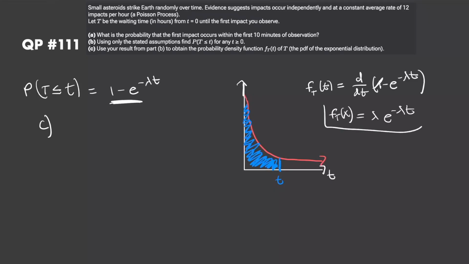So yeah, that's it. That's the PDF of the exponential distribution. It models the waiting time between events of a Poisson process. So this is an important one. You can see it wasn't too hard to derive once we knew the derivation of the Poisson from QP number 1. This right here models the waiting time between events of a Poisson process. There are a lot of cool properties like memorylessness and stuff like that, which we'll get into later.